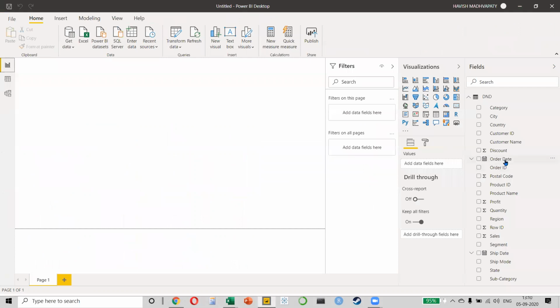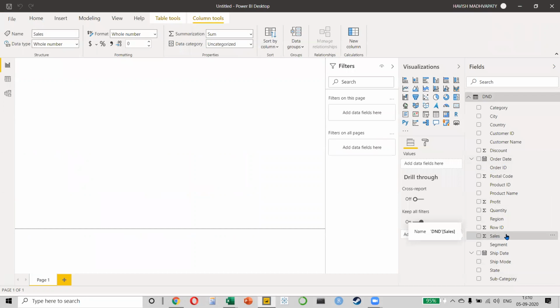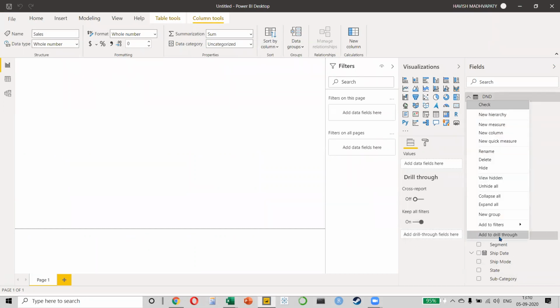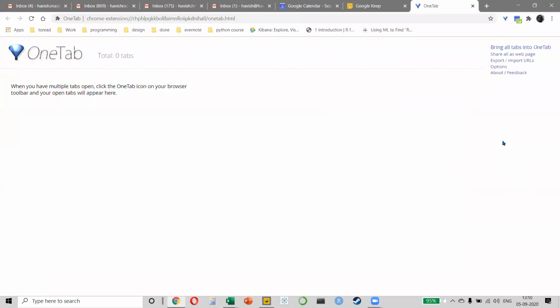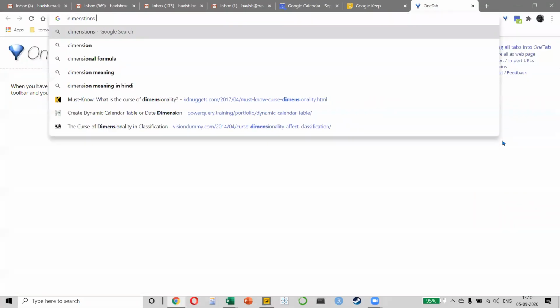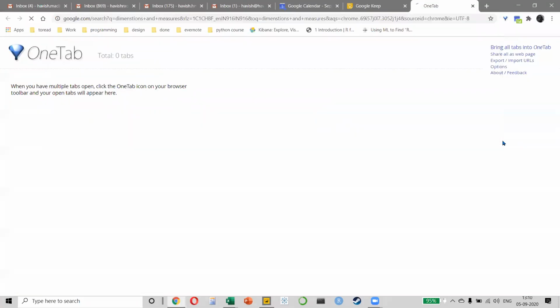Now in Power BI, I will select my sales value, everyone. This is my sales column. I will right click and select something called new quick measure. Now a measure is a term that you would not have seen on Excel ever, because Excel doesn't have the concept of a measure. But remember, measures and dimensions are fundamental to learning analytics. That's why I want to quickly come online and show you that you have something called dimensions and you have something called measures.